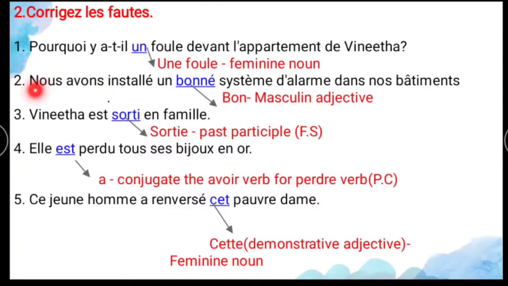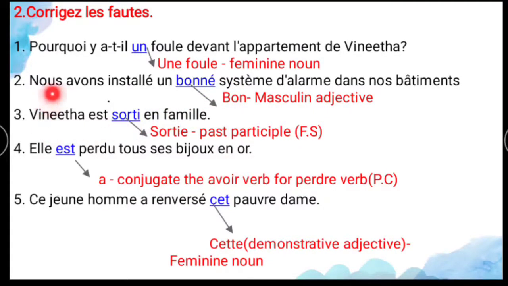And the second one is, nous avons installé un bon système d'alarme dans nos bâtiments. Here the mistake is what? Bon, it's an adjective. Here they conjugated it in a feminine adjective. Here the noun is what? Masculine noun. For that masculine noun, you have to use bon, that is good.